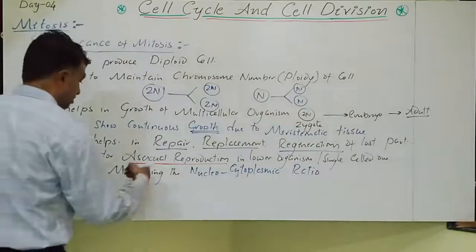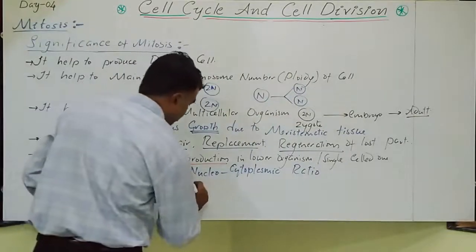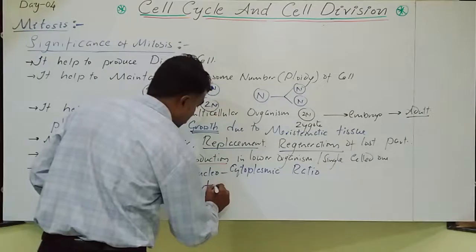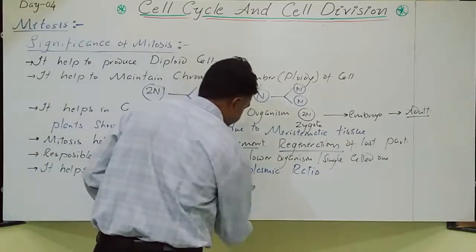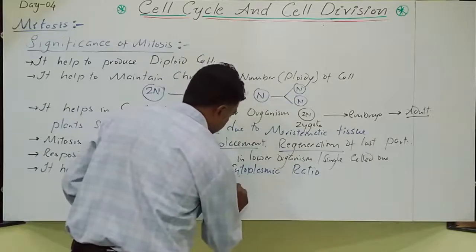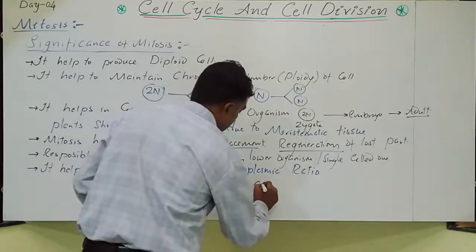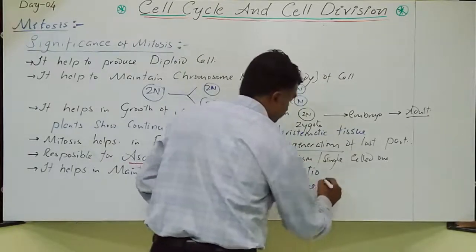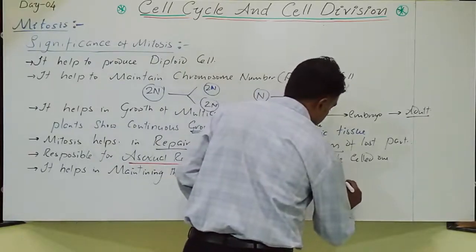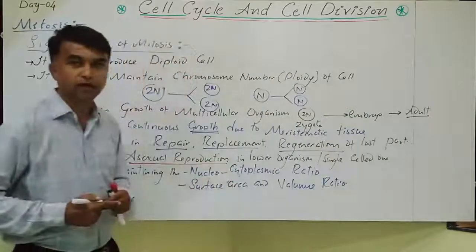It also helps in maintaining the surface area and volume ratio. So try to understand this.